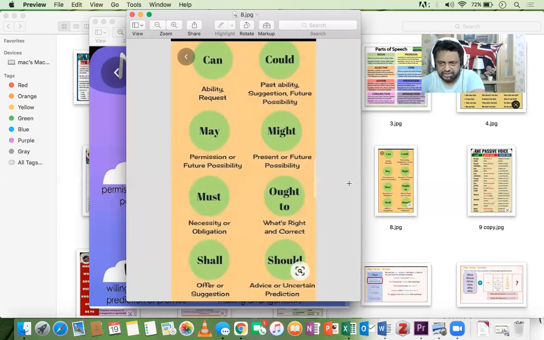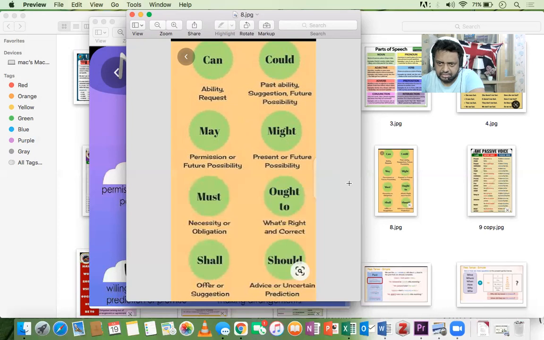And then the next use of should is uncertain prediction. There is a prediction, but uncertain. If I say England should win the Euro Cup final, it's an uncertain prediction. And anything like COVID-19 will end by the end of this year. Again, uncertain prediction. It might end, it might not end.